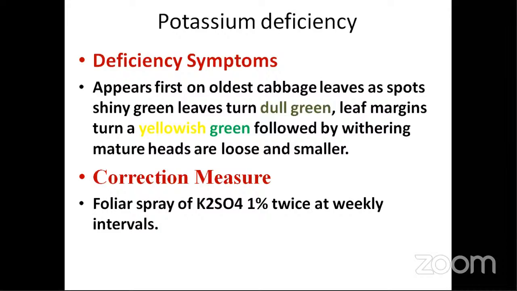Why in the tip of the plant? Because it has to go from root to shoot. It cannot move that long distance because of the deficiency. It does not have that much quantity of mineral to make it reach up to the top. That's the reason the plant will show such deficiencies in the top portion itself. But those minerals which are required for the basic requirements will show in the older leaves itself.